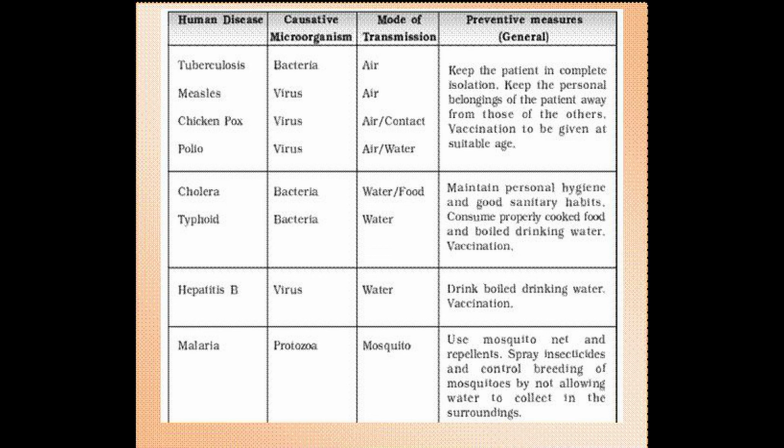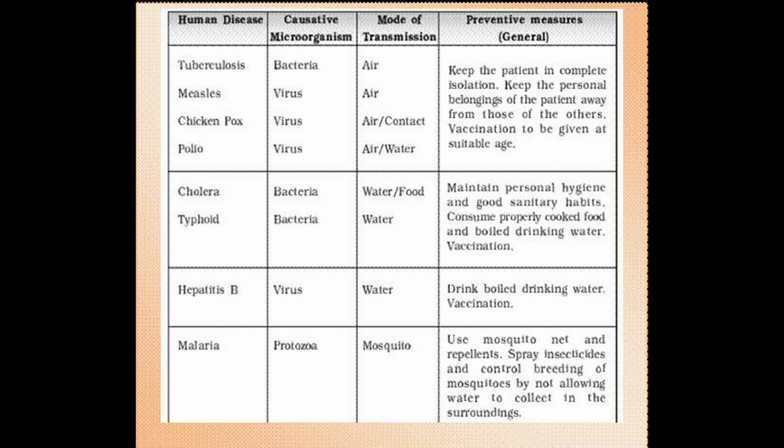Then the last one, malaria. It is caused by a protozoan. It is transmitted through mosquito. Use mosquito nets and repellent. Spray insecticide and control breeding of mosquitoes by not allowing water to collect in the surroundings. Like this, we can prevent the transmission of diseases. Okay.